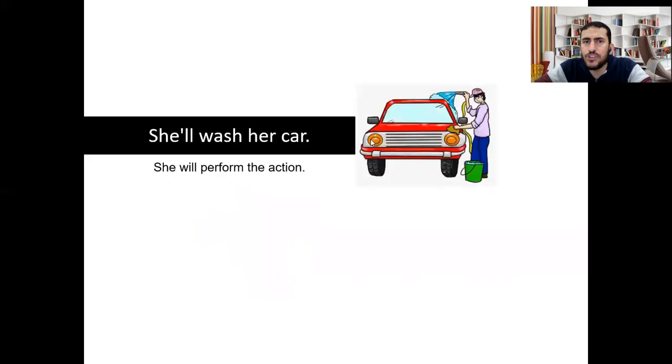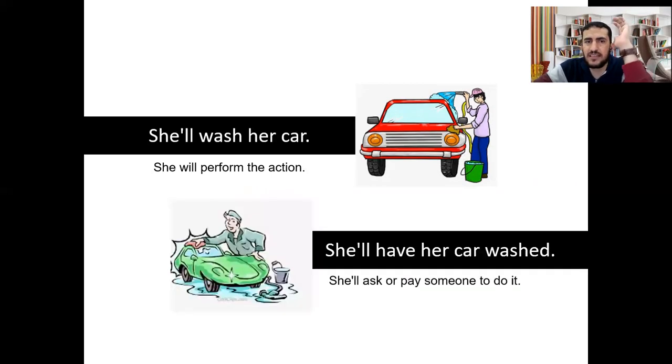Let's have another example. She will wash her car. It means she will perform the action. She will do the action. But here, she asked somebody, a cleaner, for example, to wash her car. So we should say, she will have her car washed. She will have her car washed means she will ask or pay someone to do it. Is the example clear? Yes.